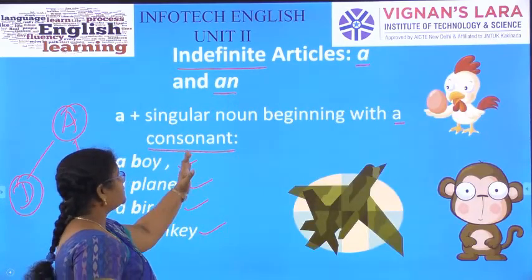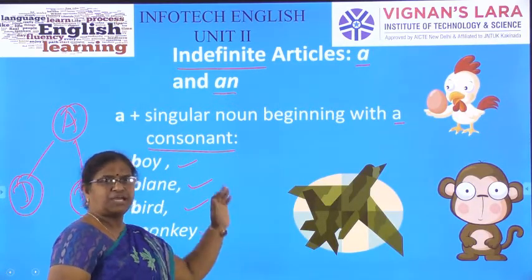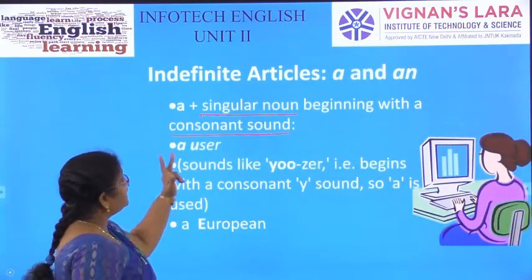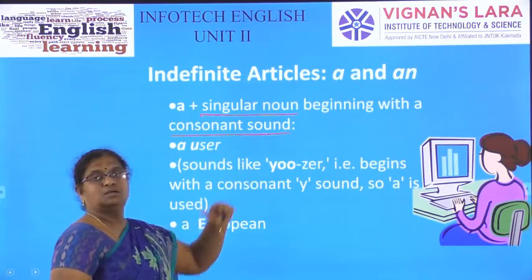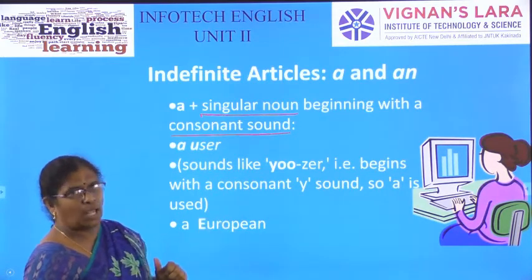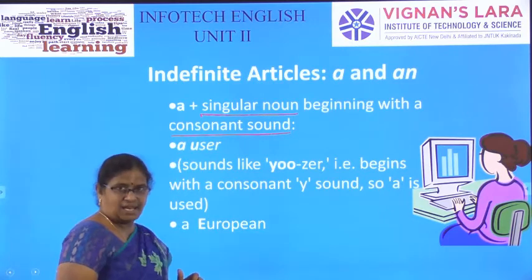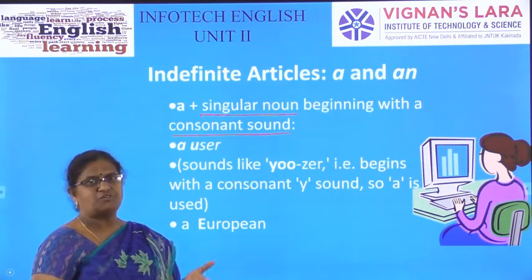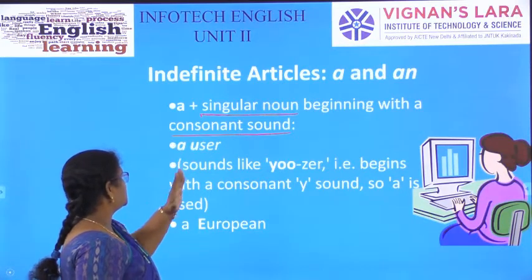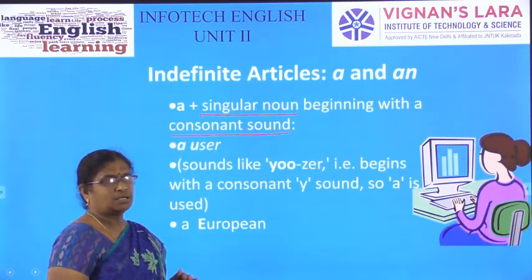There it is beginning with a consonant, whereas here it is beginning with a consonant sound. Though the word starts with a vowel, the vowel is silent or is pronounced as a consonant, we use the indefinite article a before it.